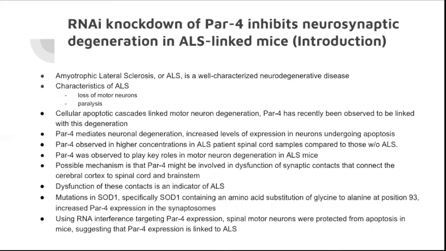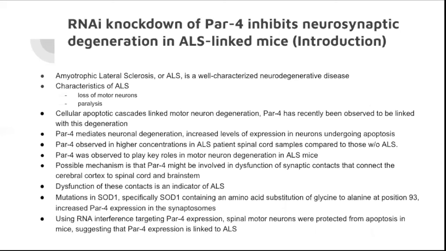However, it is thought that PAR4 might be involved in disjunction of synaptic contacts that connect the cerebral cortex to the spinal cord and brainstem. So dysfunction in these contacts is a hallmark of neurodegenerative diseases like ALS. Separate from that, ALS can be brought on by mutations in SOD1.